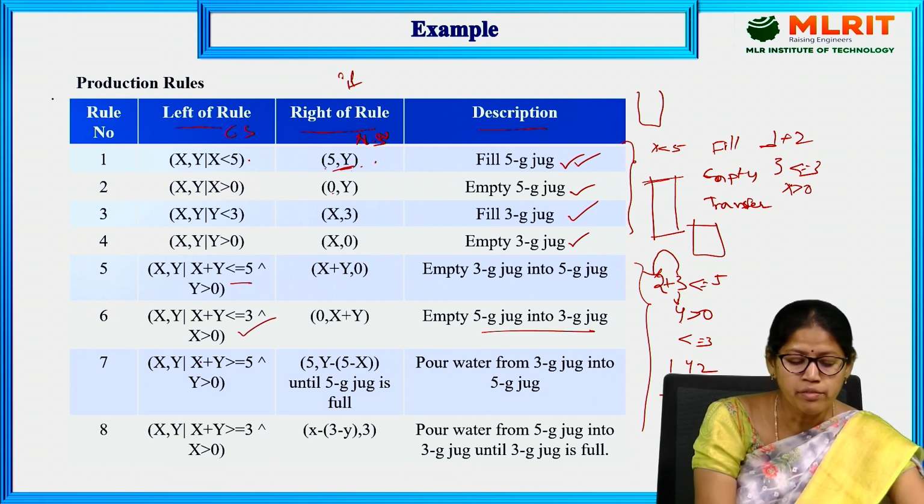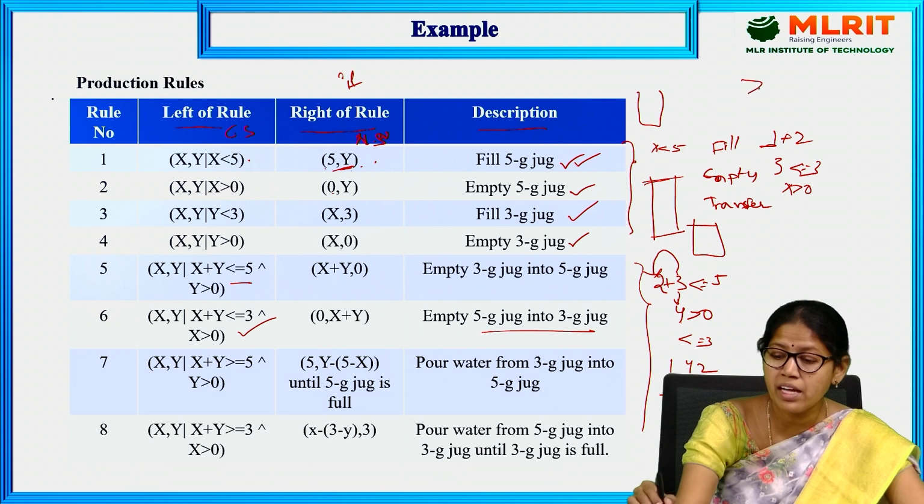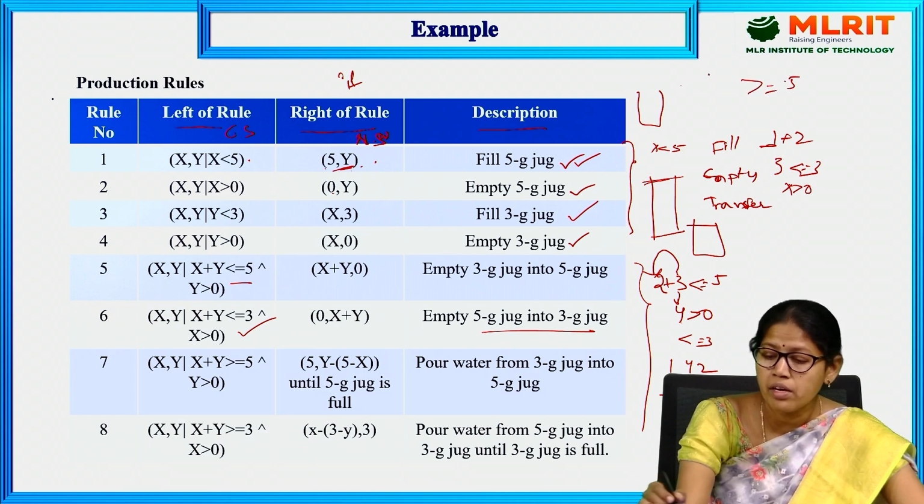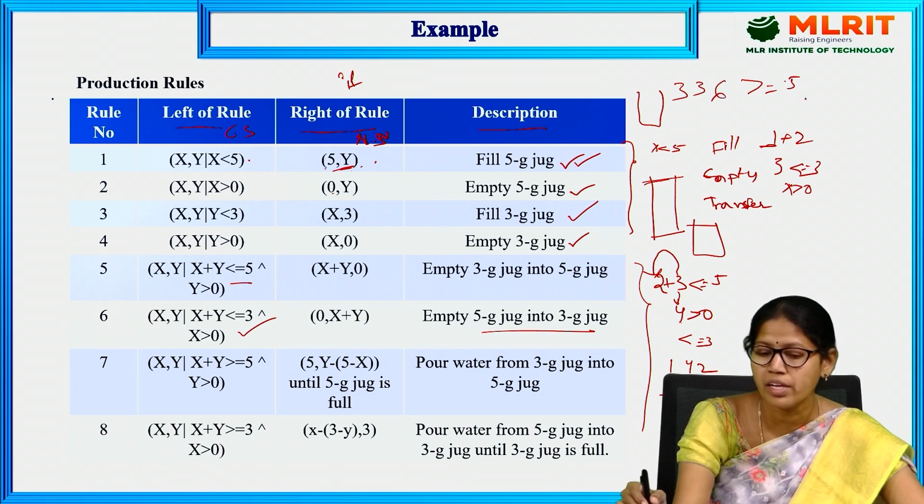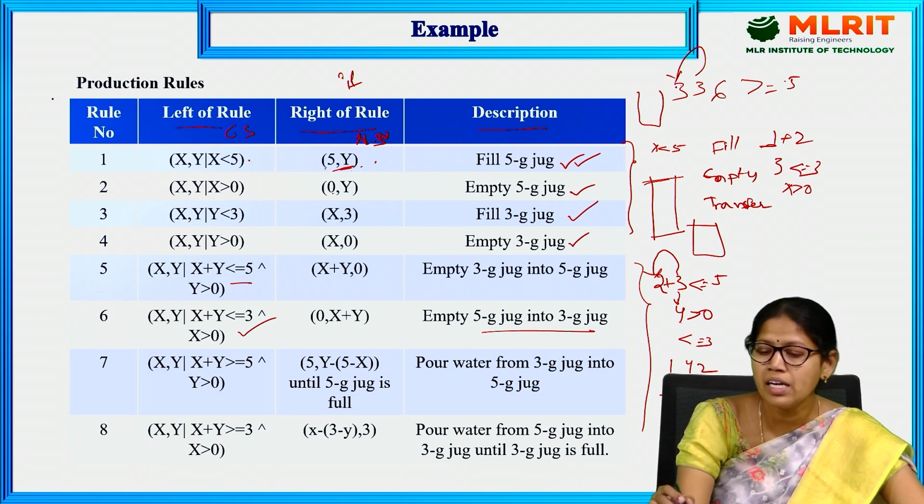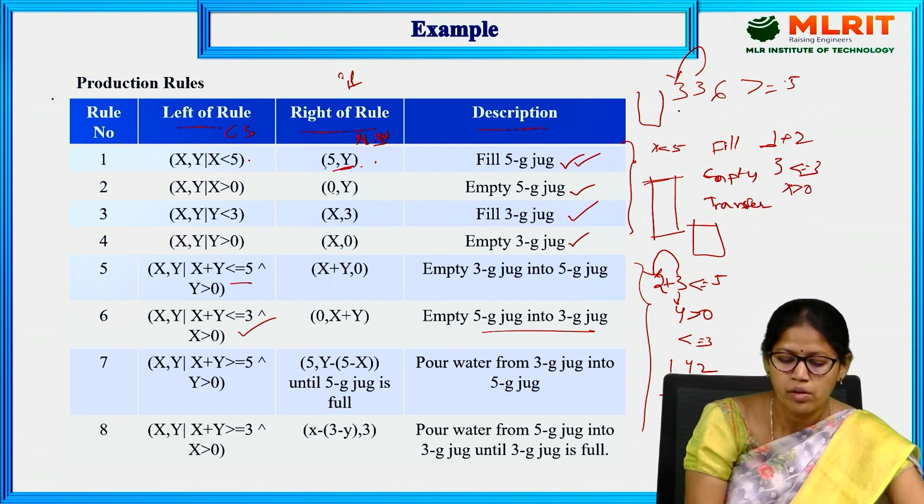Next, if X plus Y is greater than or equal to 5. For example, X contains 3G and Y also contains 3G. 3 plus 3 is 6. 6 is greater than or equal to 5. Then what can we do? Pour water from the 3G into the 5G jug. We can transfer the water until the 5G is full. Pour water from the 3G jug into the 5G jug.